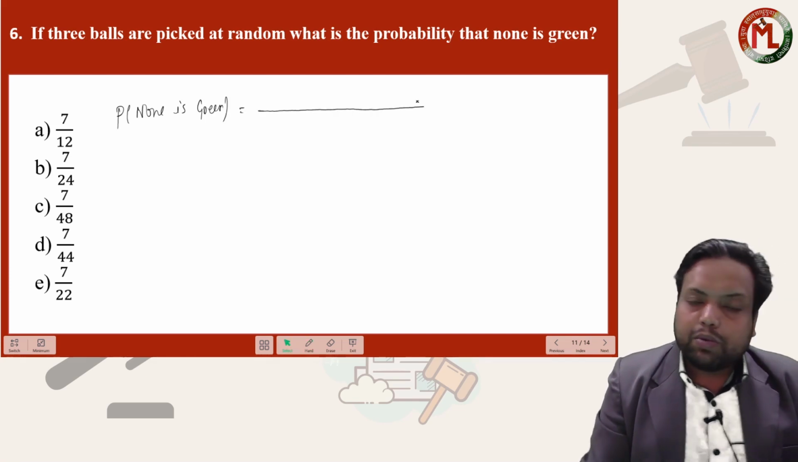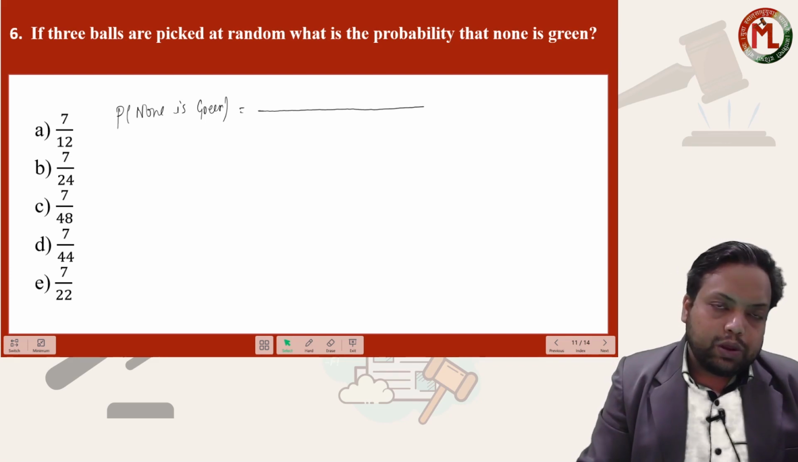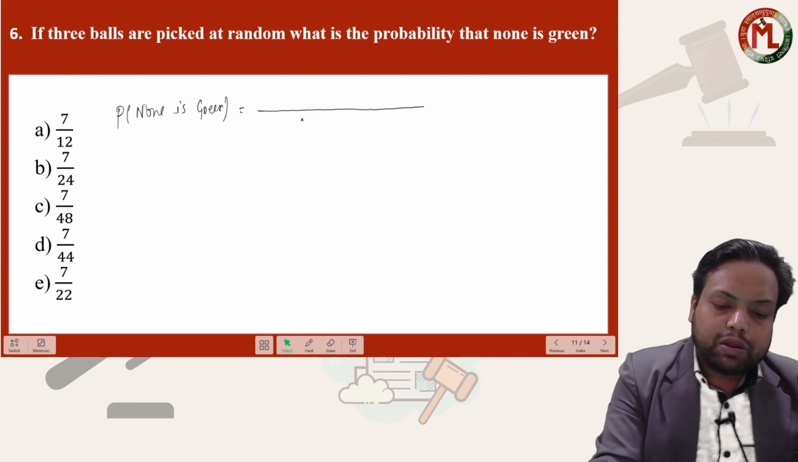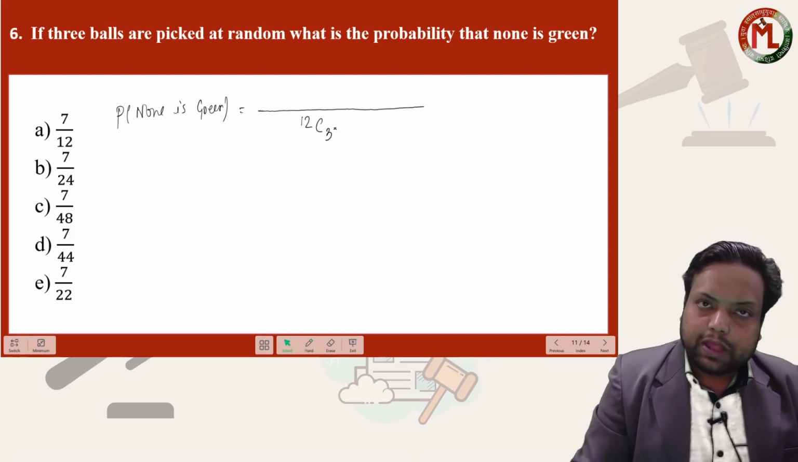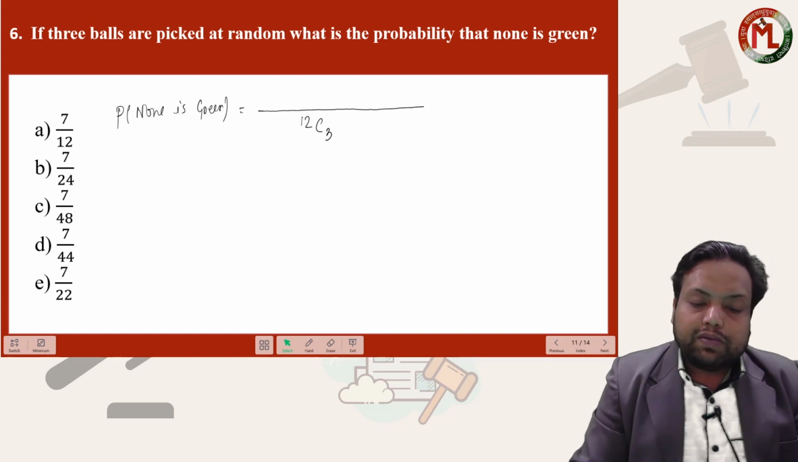You are picking 3 balls at random. So given 12 balls, you are picking 3 balls at random. In how many ways can you do that? 12C3. The total number of ways is 12C3. Okay, and if none is green,